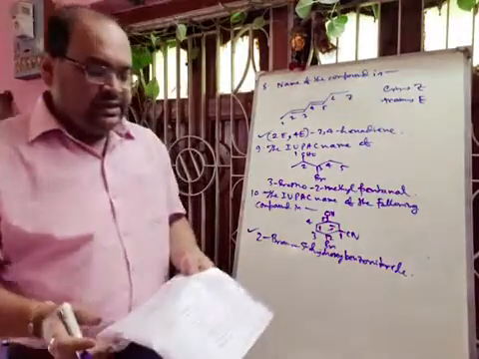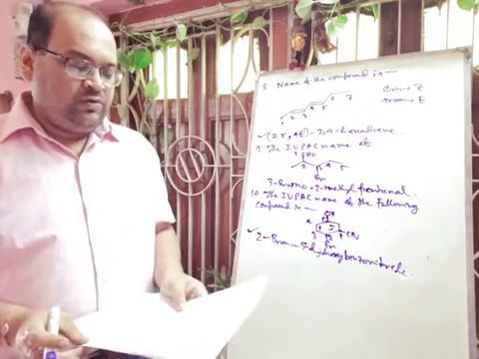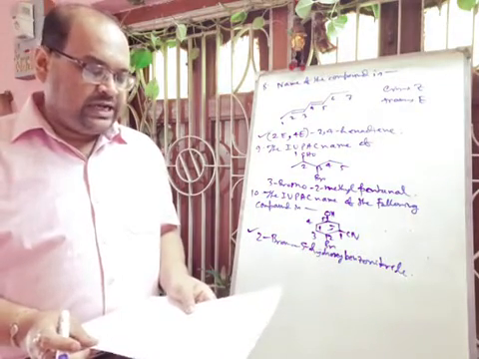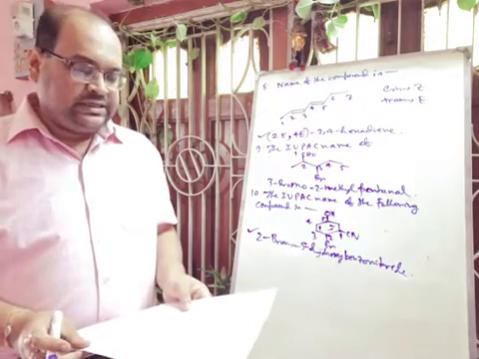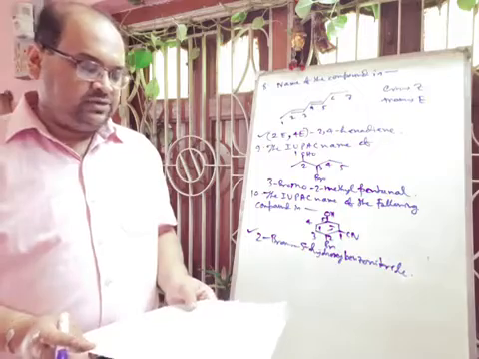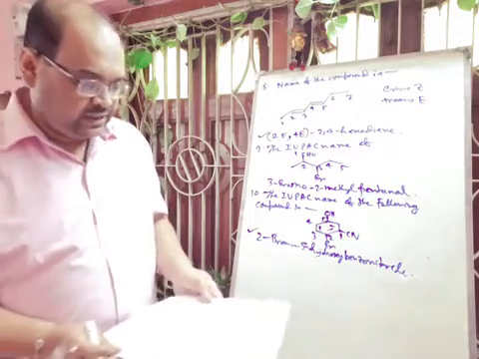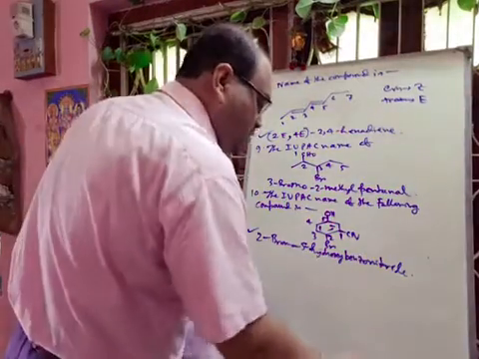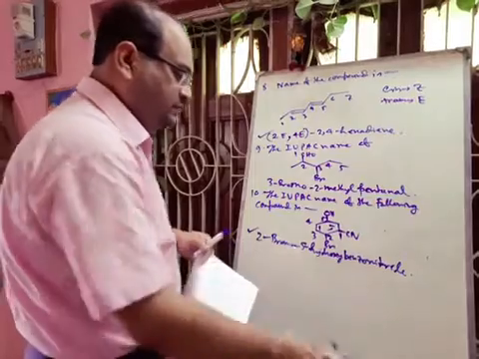Options are given: 4-bromo 3-cyanophenol, 2-bromo 5-hydroxy benzonitrile, 2-cyano 4-hydroxy bromobenzene, 6-bromo 3-hydroxy benzonitrile. So answer B is the correct option, that is 2-bromo 5-hydroxy benzonitrile. Okay. So in this way you have to practice the IUPAC nomenclature.